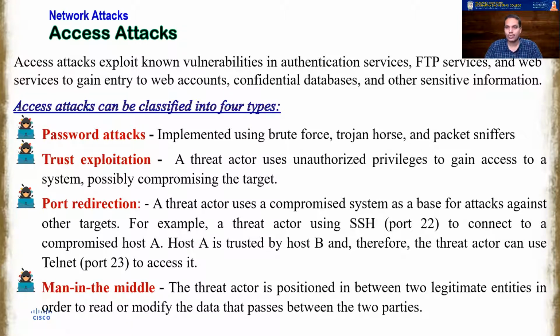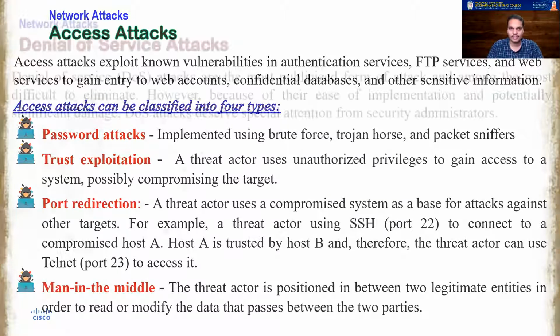Generally, a passive capture of data happens, and once the communication between these two parties has finished, the attacker masquerades himself as the communicating party and sends this information, to gain access or to communicate on his behalf. Those attacks come under man in the middle attacks. So these are the 4 types of access attacks.